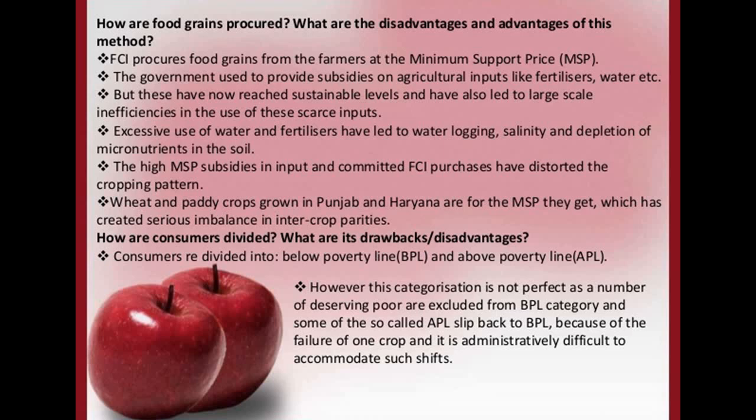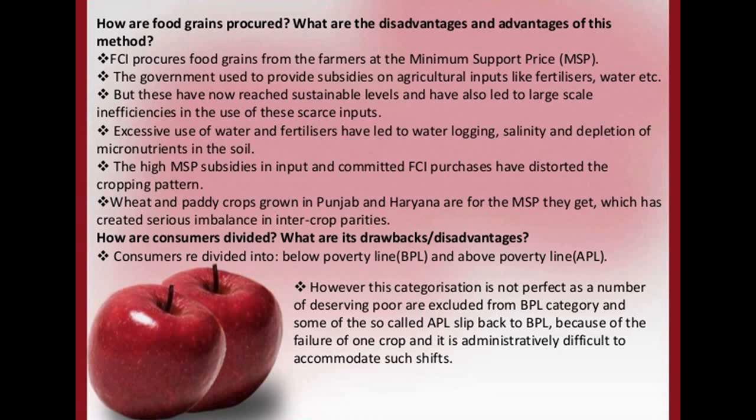Soil fertility is now declining rapidly because of the use of these fertilizers and pesticides.